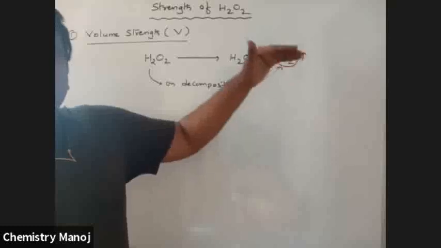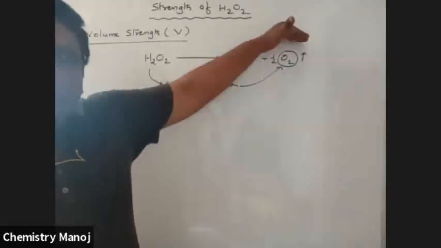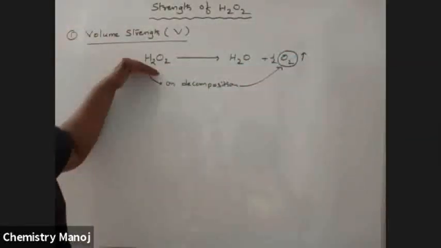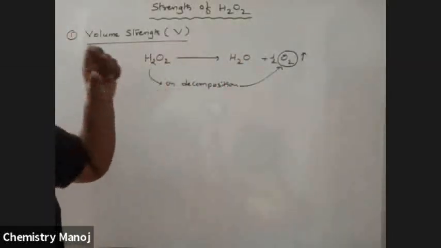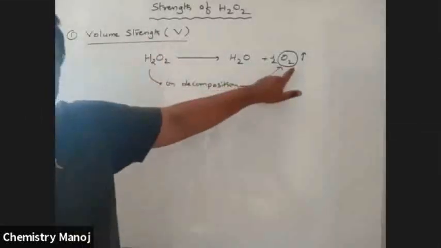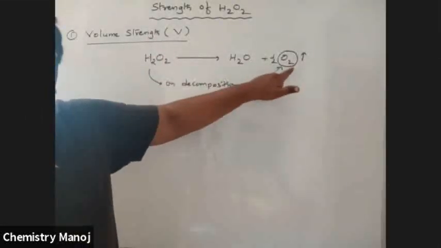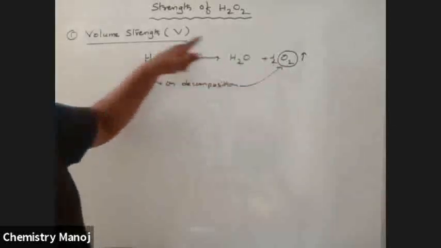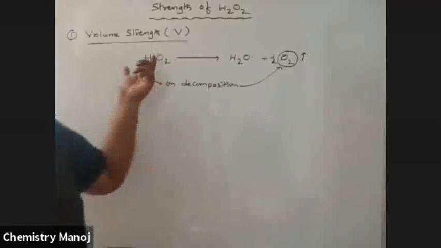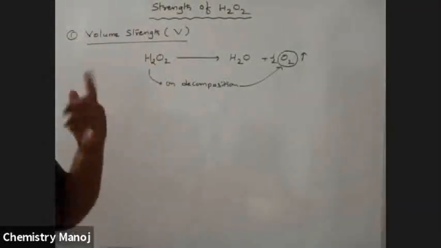So by using the liberated O2, we are expressing the concentration of H2O2. More O2 means more concentrated H2O2. Less O2 liberated means less concentrated H2O2. That means the concentration of H2O2 is expressed in terms of O2, that is volume strength. How much volume of O2 is liberated by taking a fixed quantity of H2O2?